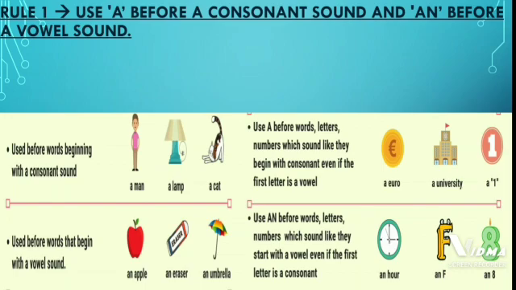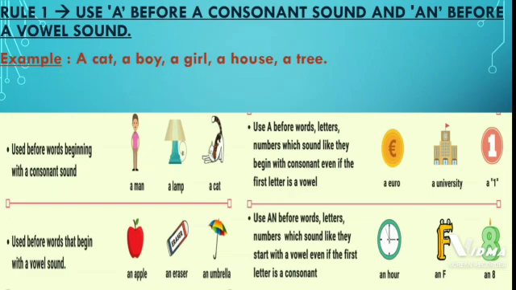Rule number 1. Use a before a consonant sound and an before a vowel sound. Consonant means non-vowels. That means we have to use a before a word which has a consonant sound, which is not a vowel, whereas we have to use an before a word which has a vowel sound. Let us see the examples.